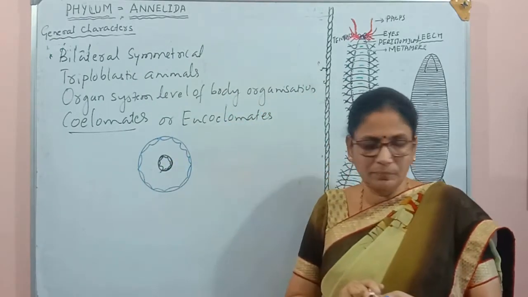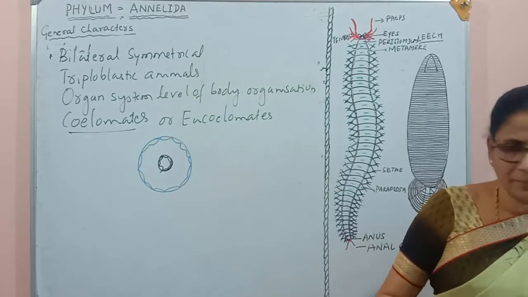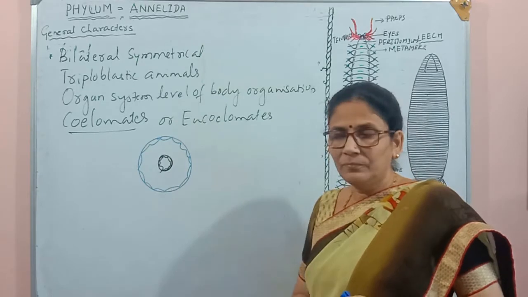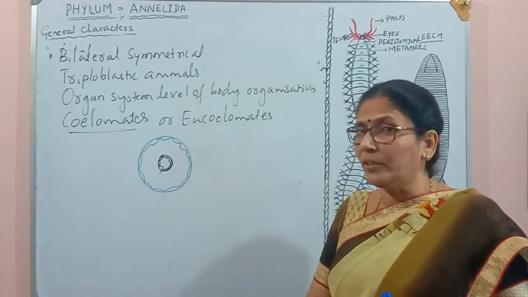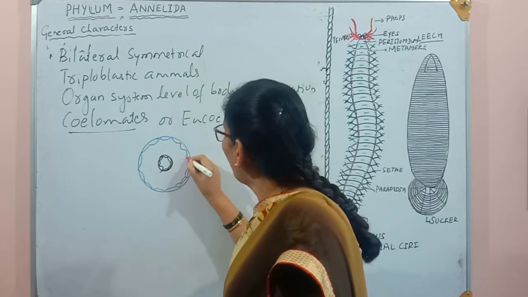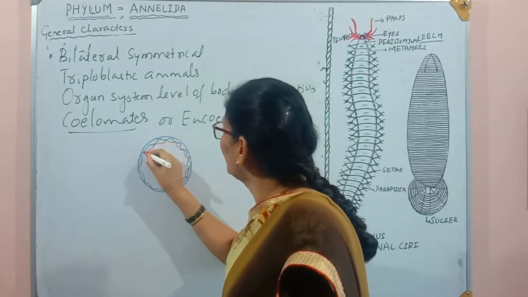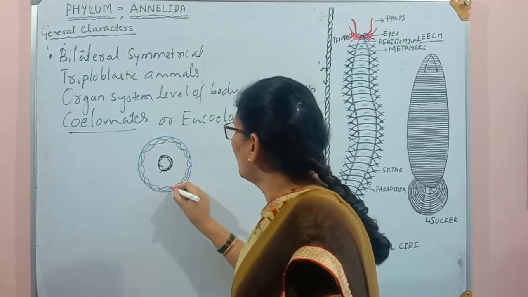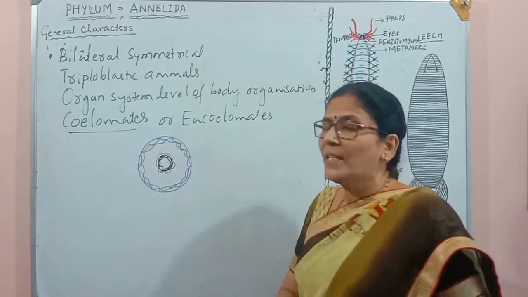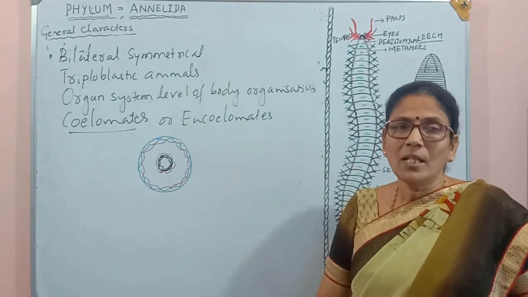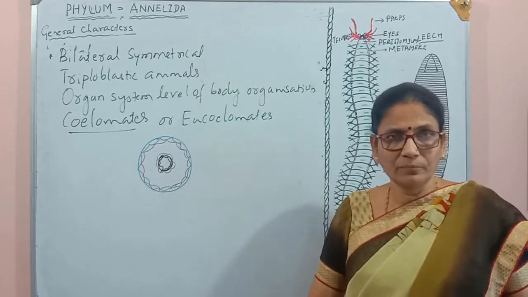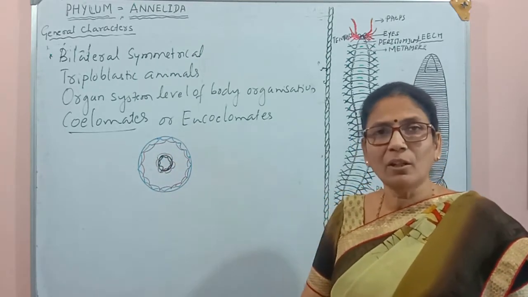Between the body wall and the alimentary canal there is a cavity, and this cavity is called the true cavity because it is lined with the mesoderm layer, which is called the coelomic epithelium. This cavity is filled with fluid, called the coelomic fluid.